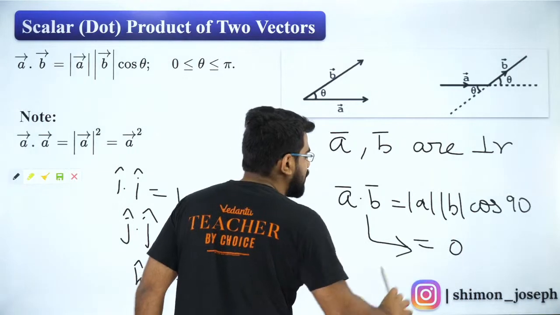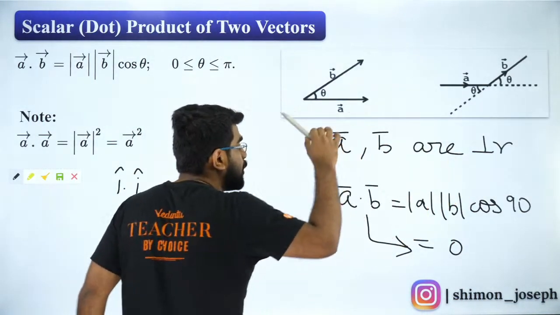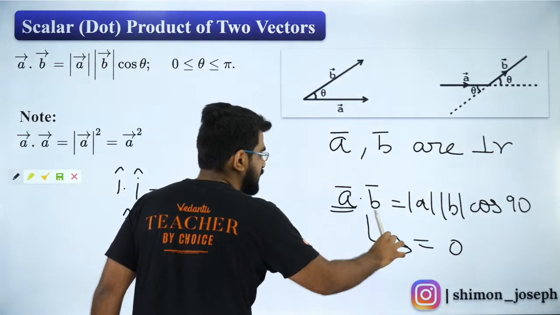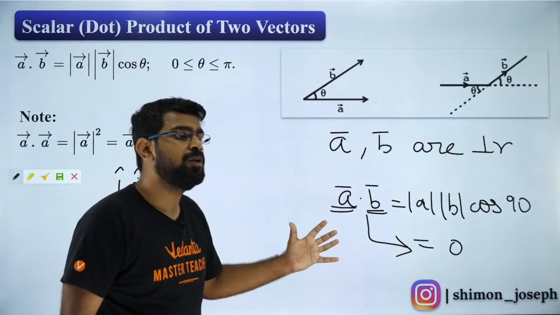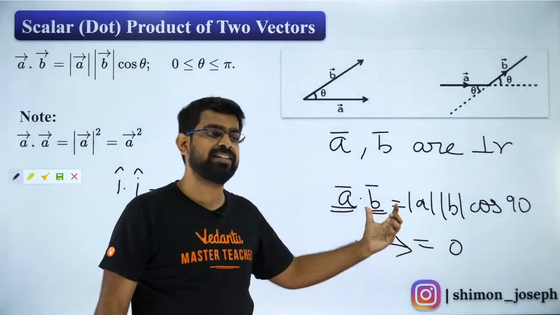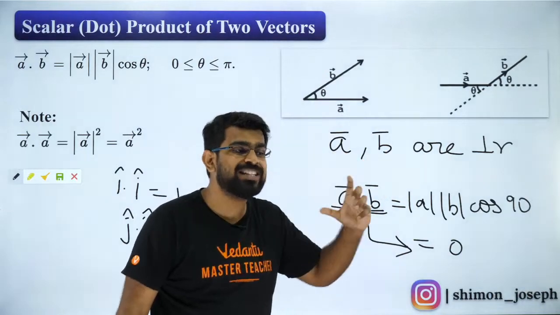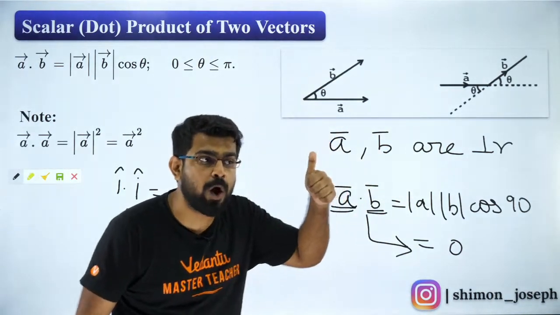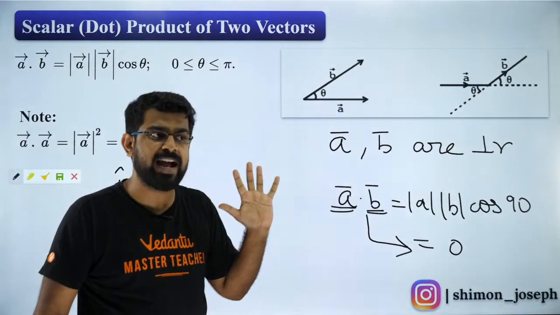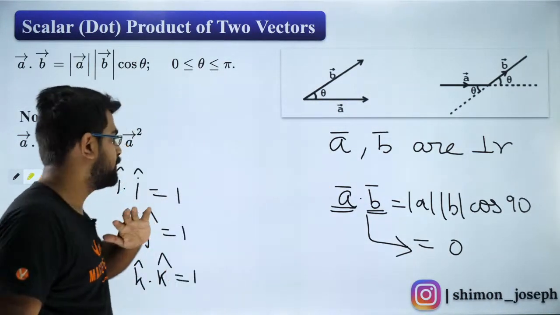So whenever the dot product is 0, you can say that the vectors are perpendicular, provided none of them are 0. If A vector and B vector are not 0, and if the dot product is 0, you can say that these two vectors are perpendicular to each other. Are you all clear? Everybody got that? Fantastic people, you are all awesome.